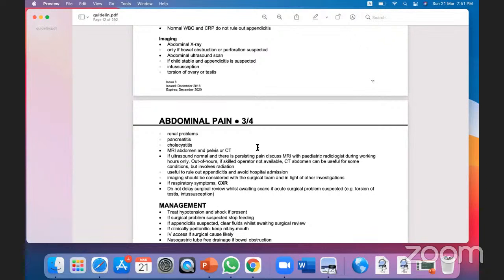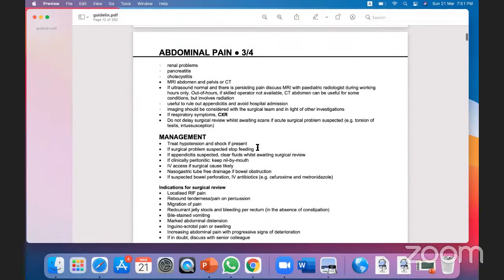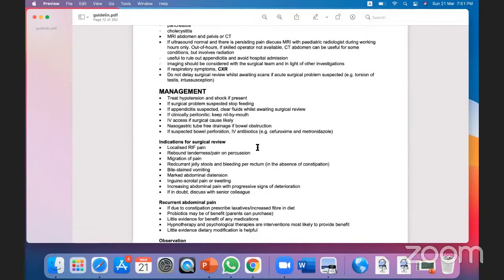So CT scan and MRI we will not do in an acute emergency, we will do it when the child is stable, when it is not an emergency, when there is an available radiologist. We cannot do it on an emergency basis. These investigations need expertise.